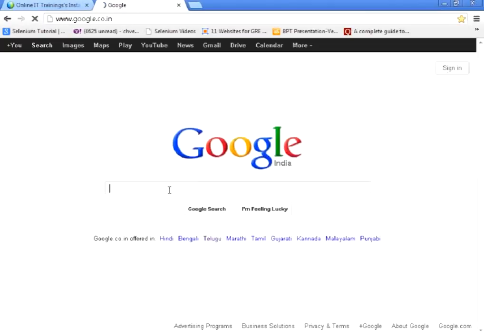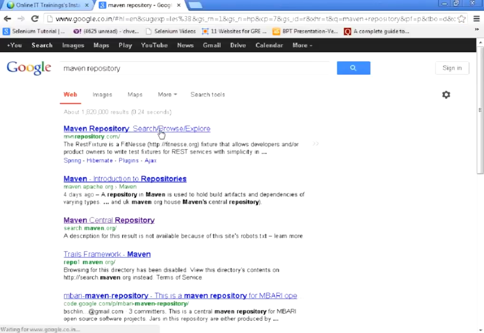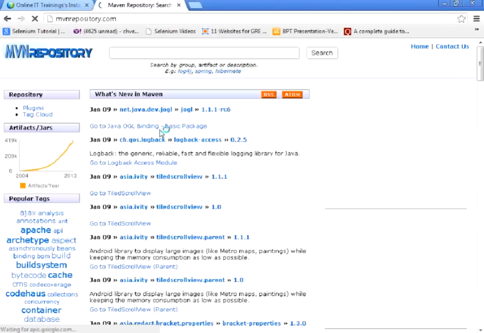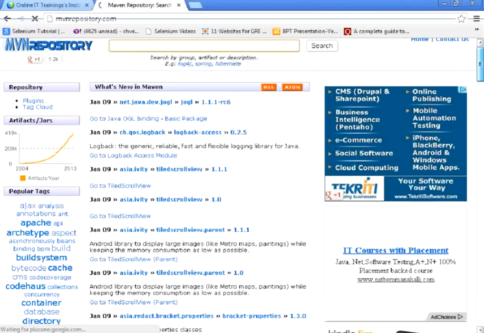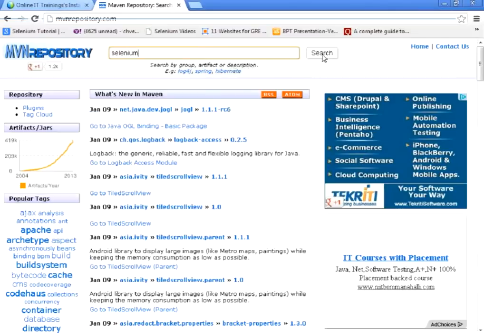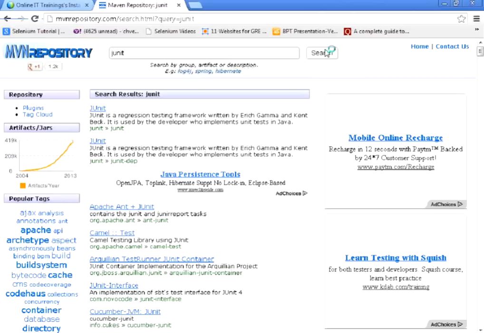Go to google.com and search for Maven repository. So tomorrow when the Selenium guys have developed a new jar file of Selenium, they'll come and deploy it in this server. If you type Selenium here, for example, take JUnit. JUnit is one of the frameworks like TestNG. It's the same as TestNG, as we discussed in the previous classes about frameworks.